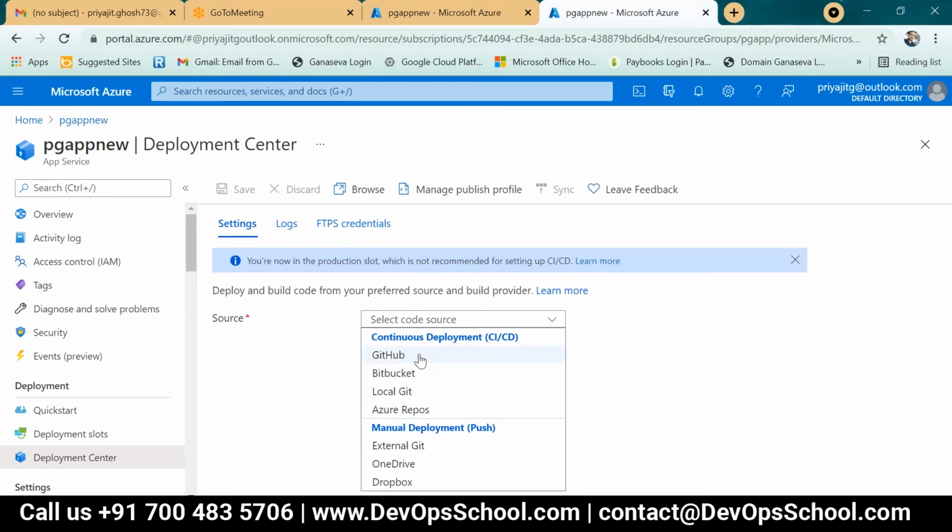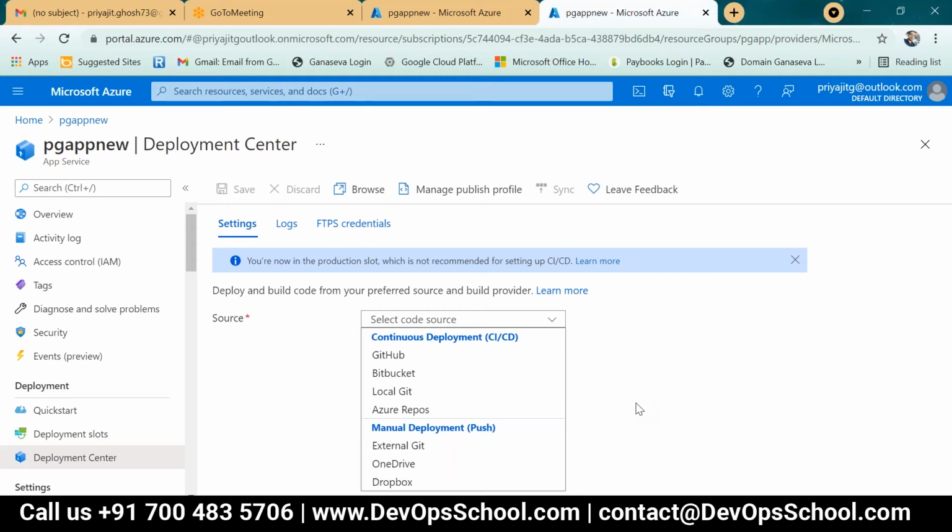So this is GitHub. As we discussed, if we select code, then we need to do a manual push only, right? There is a code source and there is a concept of repository, where we build. These are all related to where we build the repository. The code can be maintained in GitHub, Bitbucket, local Git, or Azure Repos, or manually. Manual is under the Azure environment, or you maintain it manually through push and pull. To push, that is external Git, OneDrive or Dropbox, where your code is stored now.